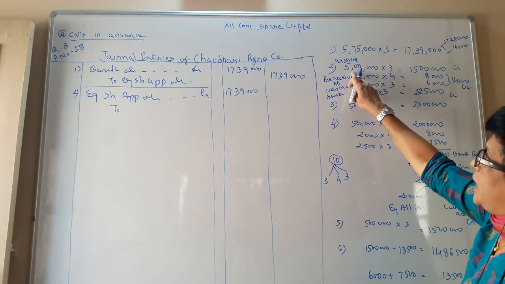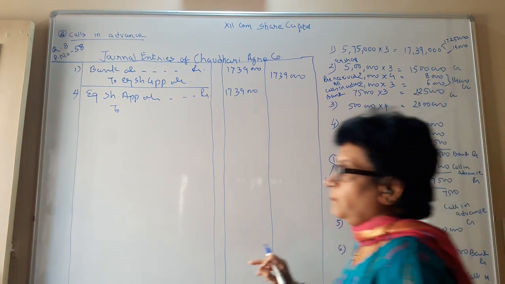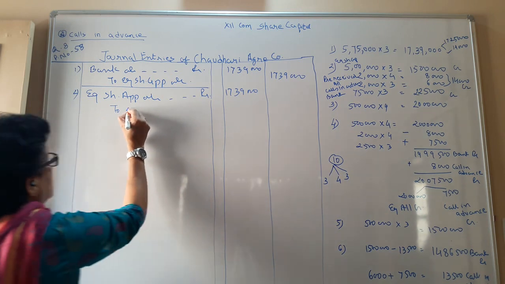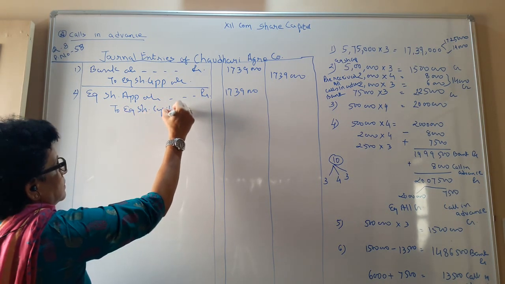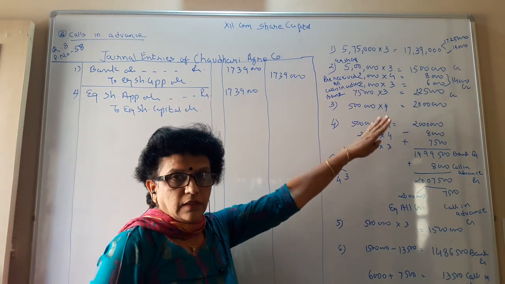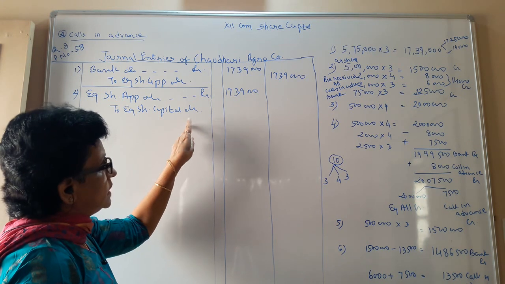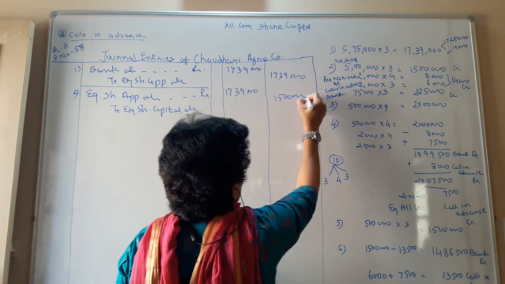How much? 5 lakh shares we want, 3 rupees we have asked for. The multiplication and everything is already written here, so I am not writing it again and again. So that is your 15 lakhs.